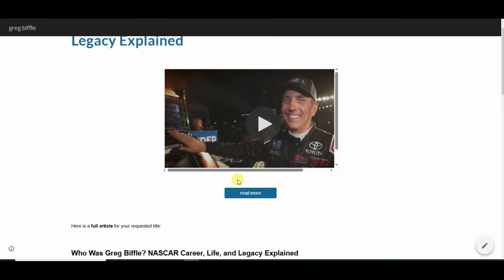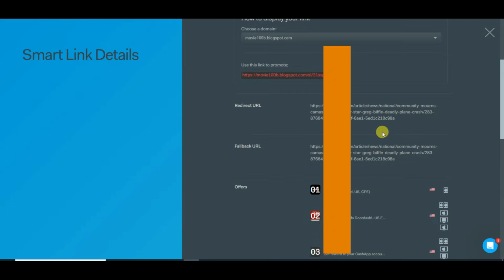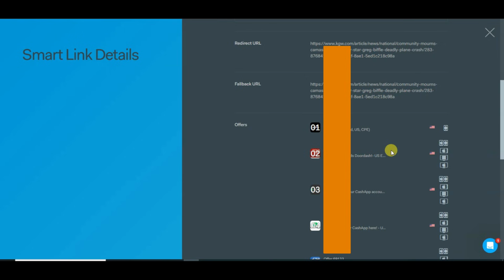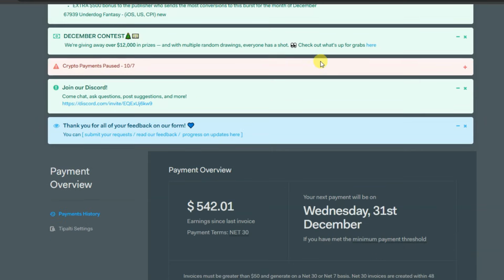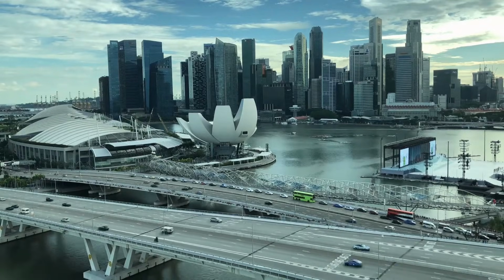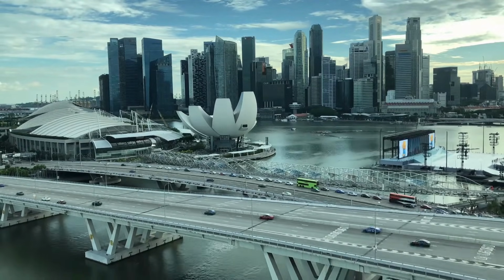When user will click on this button, then OGAds network will show CPA offers according to users. When that user will complete any of the CPA offer, then that user will be redirected on this news website and you will receive a conversion. So friends, this is how OGAds network work. If you want to learn more about OGAds network, then you can watch this video right here.